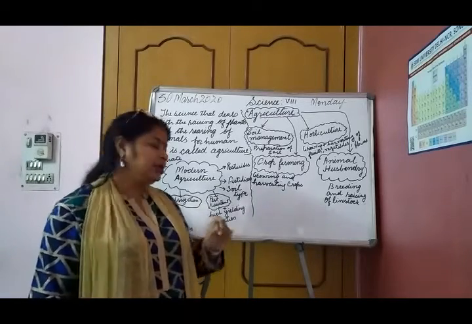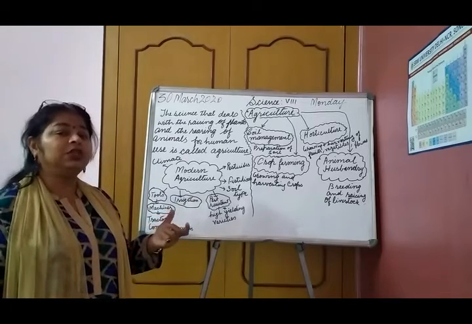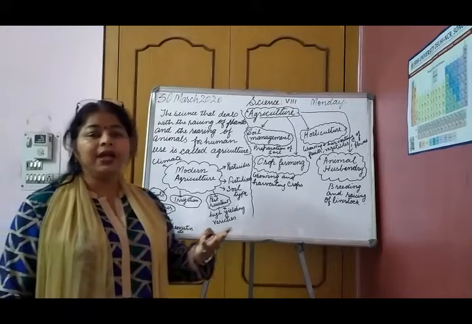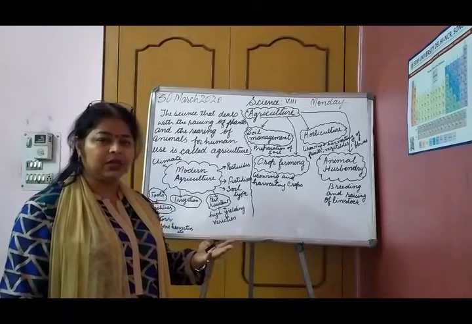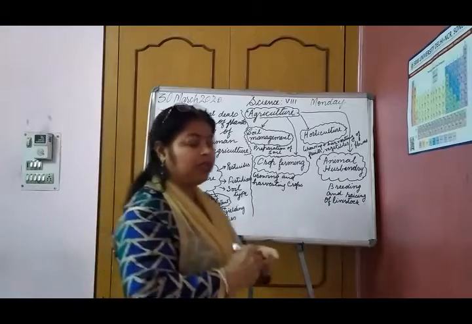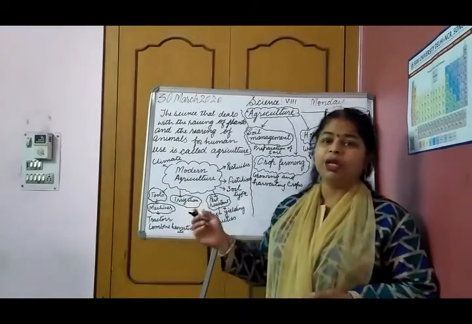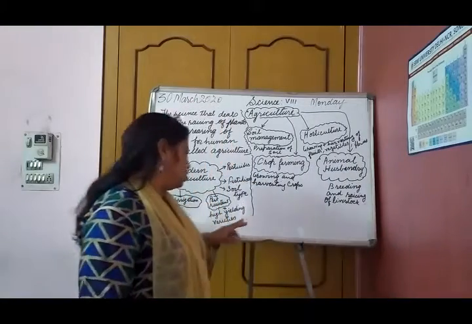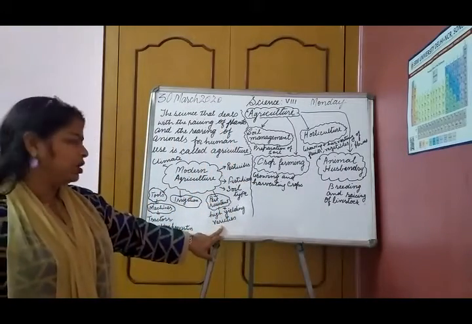Besides that, some varieties have been made which are high yielding. They are not like the ancient ones, where a very small quantity of yield was produced. They produce high yield. This is also one aspect of modern agriculture.